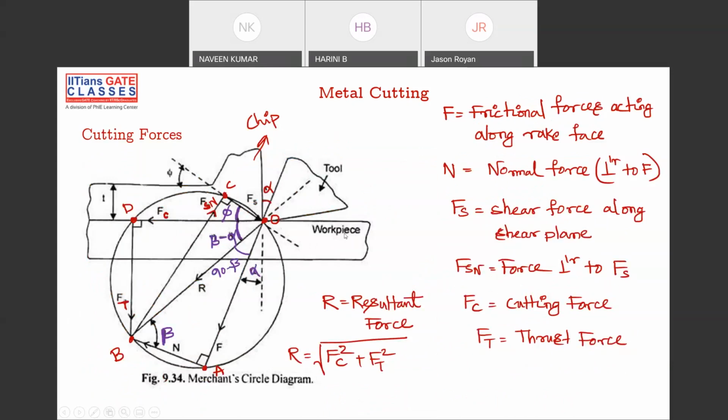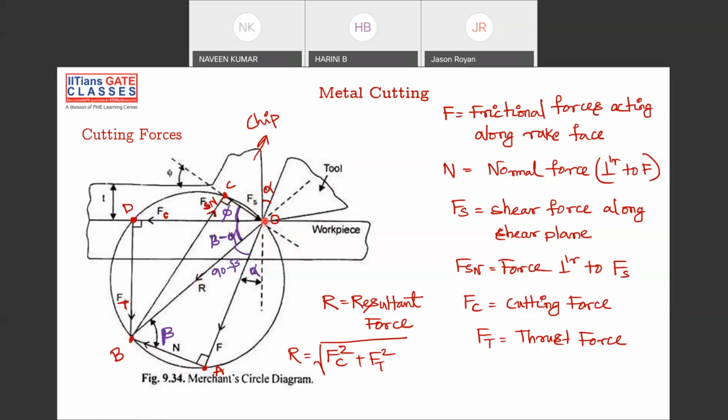This is your tool and this is your workpiece, and this is your alpha. The chip is trying to flow over the rake face, and this is your frictional force F, and perpendicular to the frictional force you have normal force N, and this is your resultant force, the diameter of your total circle.